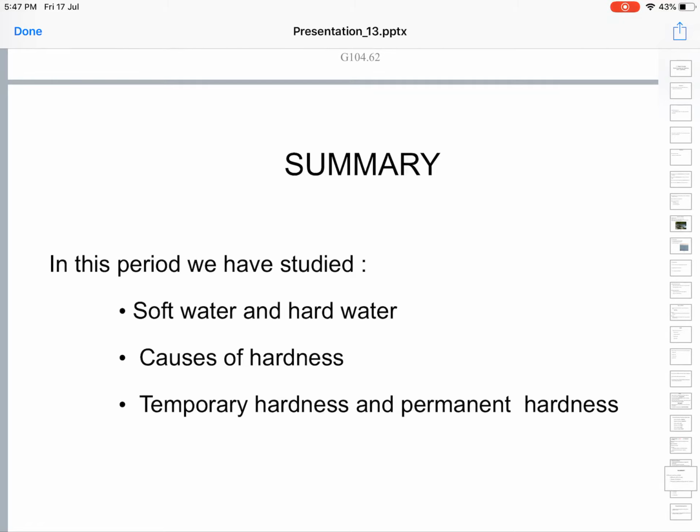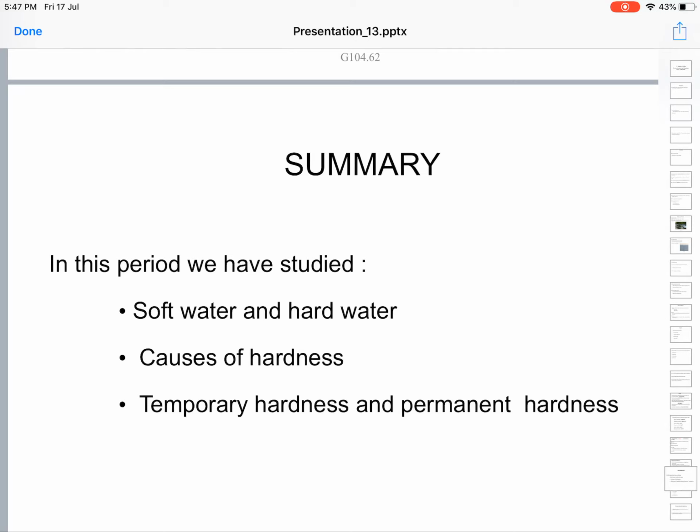Since these salts are no more present in the boiled water, since they are removed and go out of the water, it becomes soft. That's how temporary hardness is removed by simple boiling of water. Since it is caused by bicarbonates of calcium and magnesium, this hardness is called carbonate hardness.